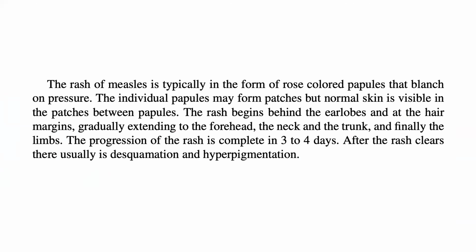The rash of measles is typically in the form of rose-colored papules that blanch on pressure. The individual papules may form patches, but normal skin is visible in the patches between papules. The rash begins behind the earlobes and at the hair margins, gradually extending to the forehead, the neck, and the trunk, and finally the limbs. The progression of the rash is complete in 3 to 4 days. After the rash clears, there usually is desquamation and hyperpigmentation.